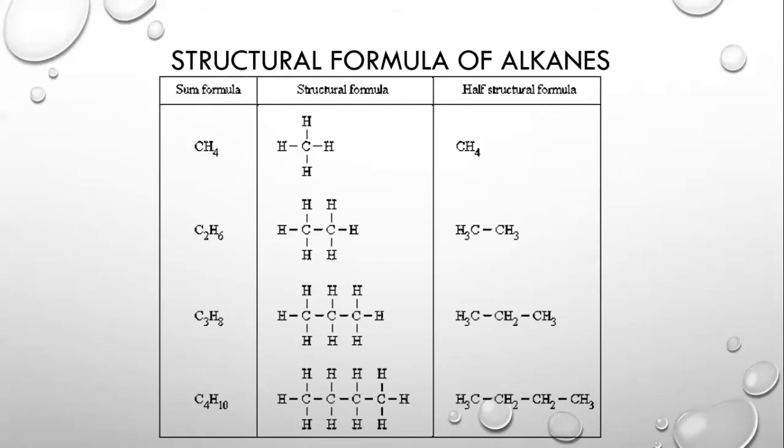Methane has a small molecule, whereas butane has a larger molecule, a larger chain, and when there is a larger chain, more energy is needed to break the bonds, so the melting and the boiling point will increase, and the forces between the molecules also become stronger. That's why the melting and the boiling points increase.